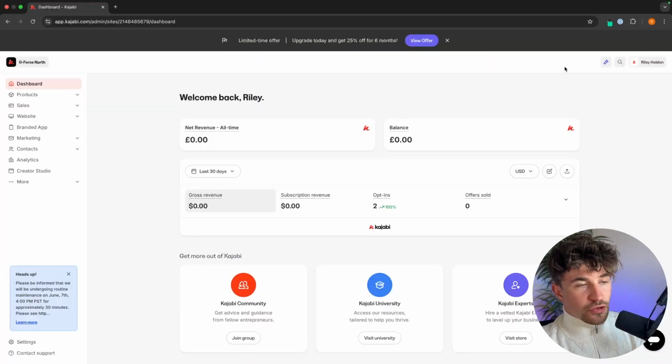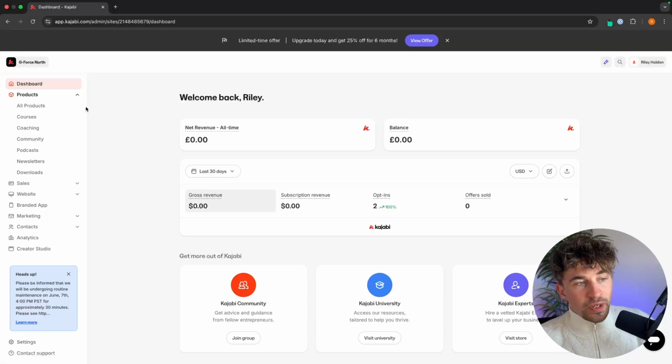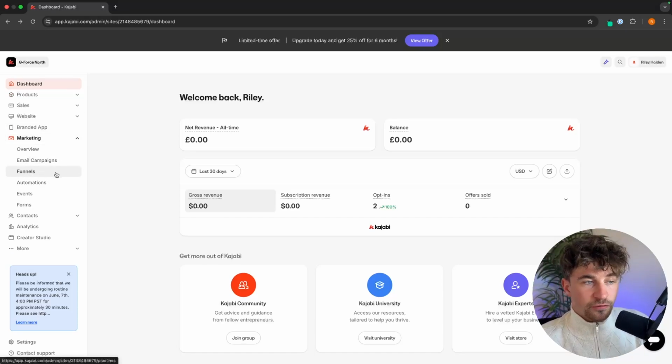So the first option that we have on the list is Kajabi. And Kajabi is the best option if you don't only want to sell digital products, but you want to expand your business further and have a full business setup. So you are not planning on just selling digital downloads and digital products, but you are also potentially thinking about creating a course, about creating a community. You want to be able to set up a sales funnel, you want to be able to do email marketing, and you want an all-in-one business tool, then Kajabi is going to be the best for this.